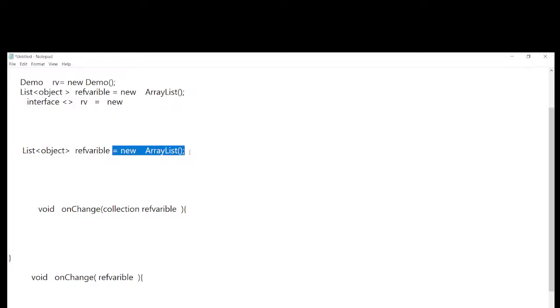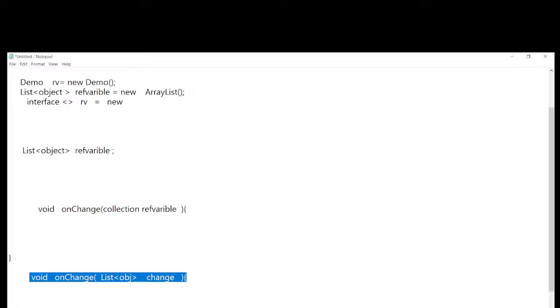I will remove this equal to new keyword, right? List is my collection. Here I will write anything. It might be a class name, right? It might be any primitive data type, anything. And the reference variable. What is the reference variable of the list? Let me take the reference variable as some change.